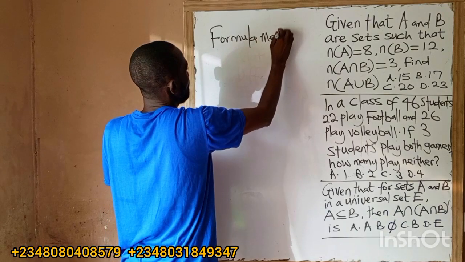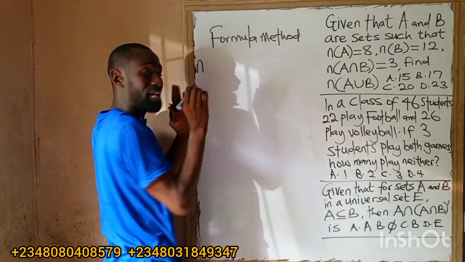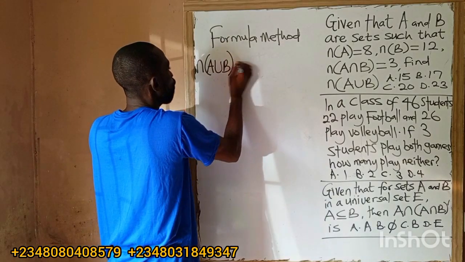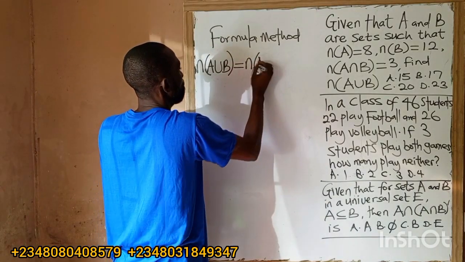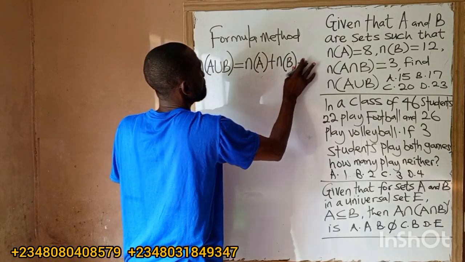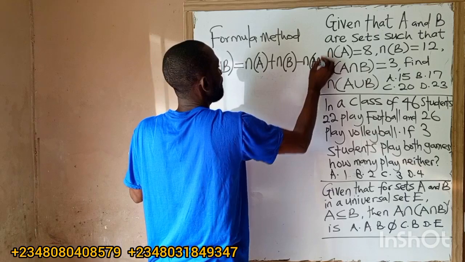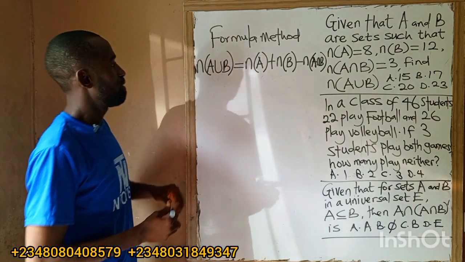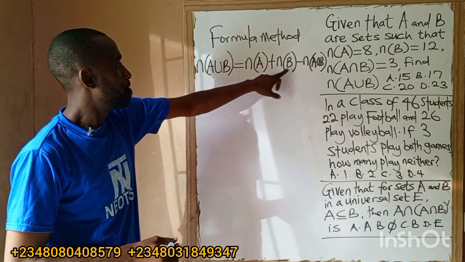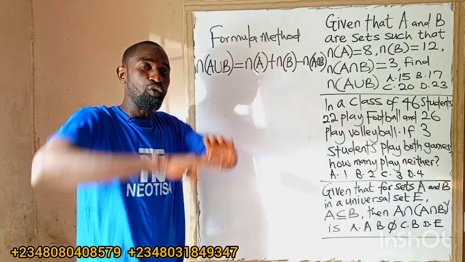If I've been asked to find number of A or B for two sets, it will be equal to number of A plus number of B minus number of A and B. That's the formula, if all are inclusive.